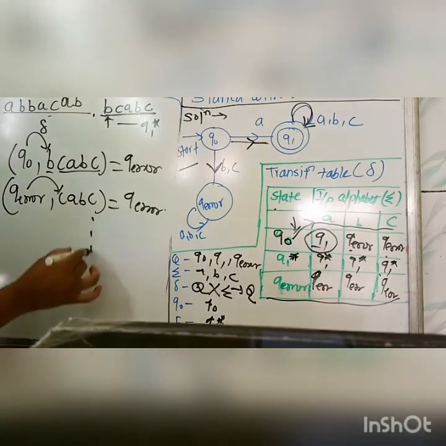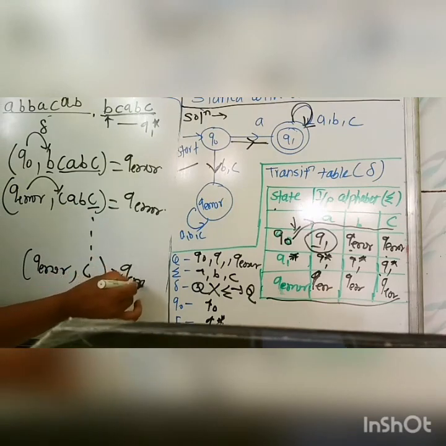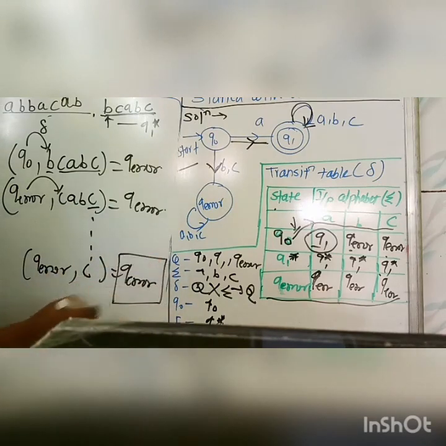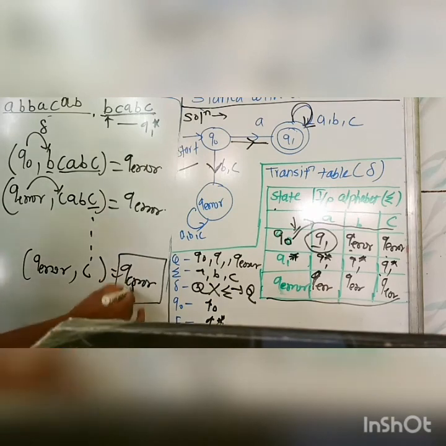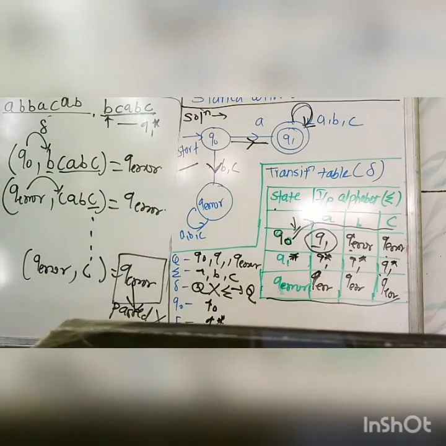Coming to the end, you get the answer Q error on the final C. But tallying it with the transition table, this is not a final state. So this string is not passed by our DFA, so this DFA is also a correct DFA.